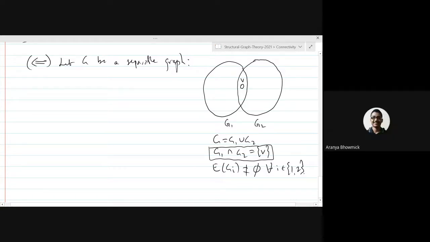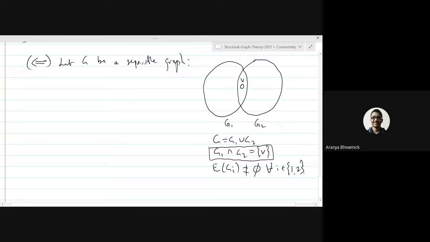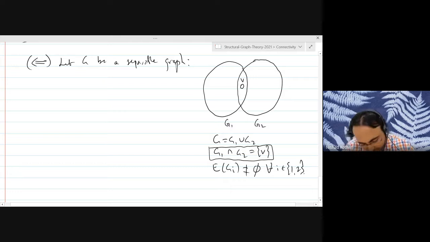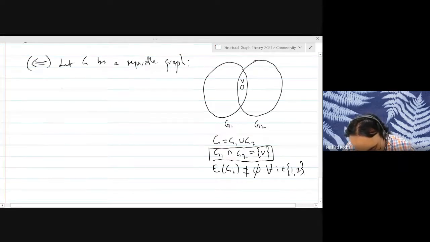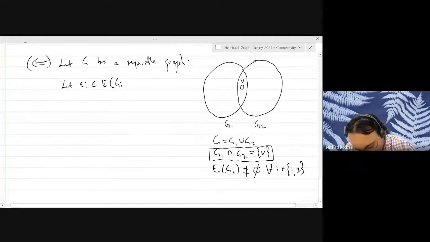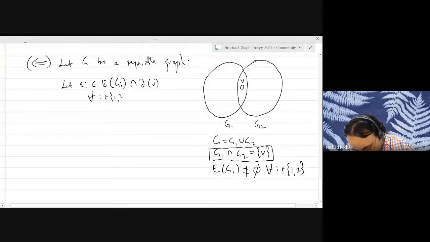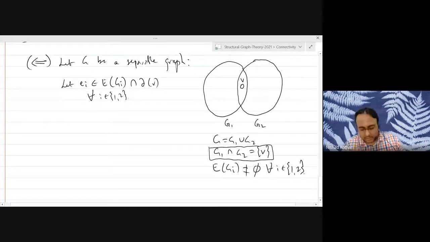First of all, G1 is connected, and also G2 is connected. In G1, there is an edge incident to V, and in G2, there is also an edge incident to V. So let's consider two edges. Let Ei be an edge in the graph Gi which is incident at the vertex V, for each i. So we are taking one edge here and another edge here.